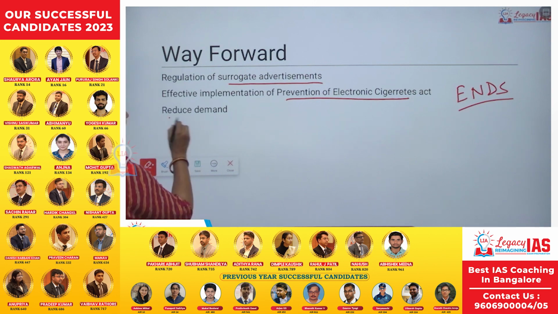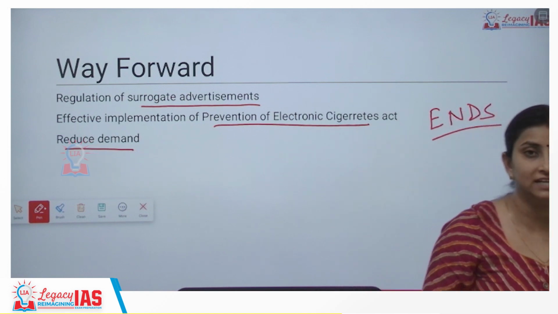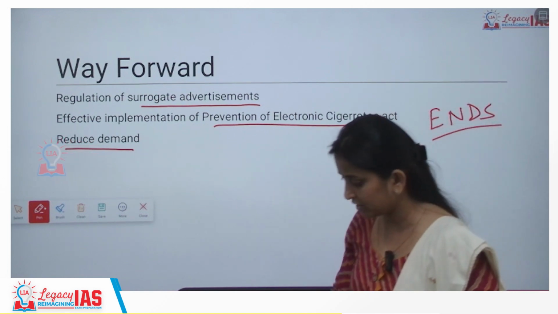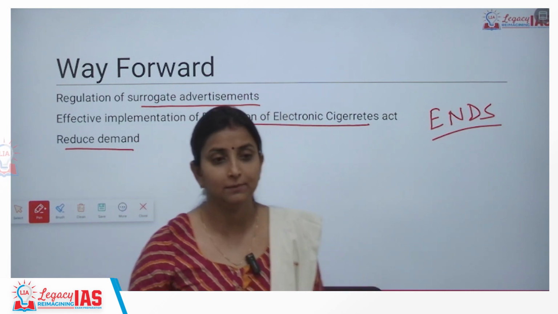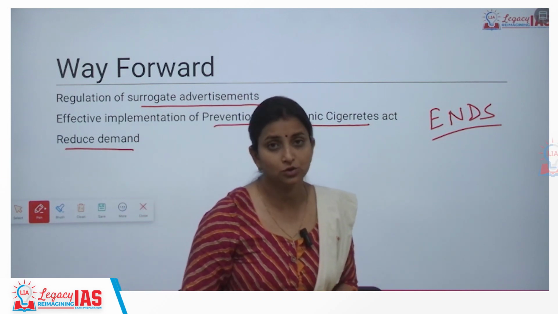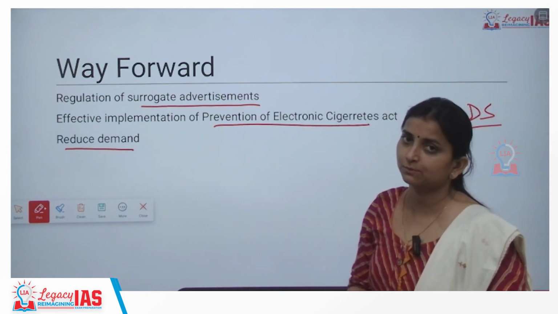Then we also need to work on reducing the demand. We need to convince society, we need to convince the farmer that we need to produce less and consume less tobacco. Only in that case will we be able to deal with such a huge tobacco burden. We will be able to effectively come out of this existing problem.